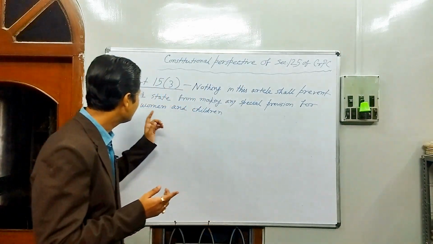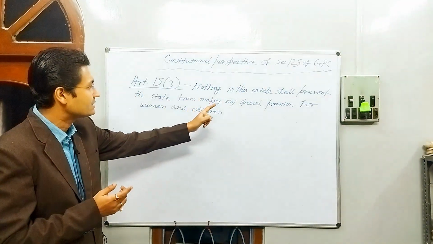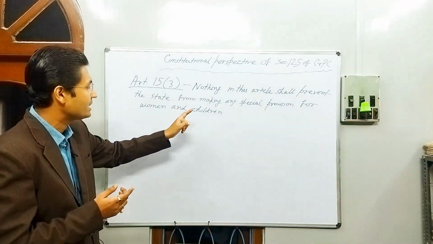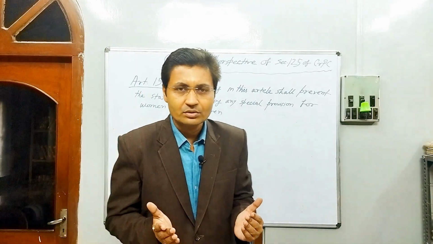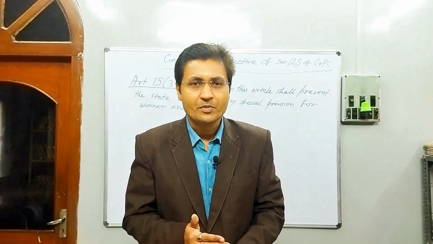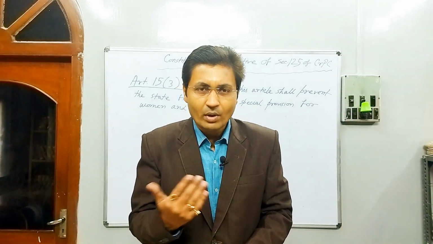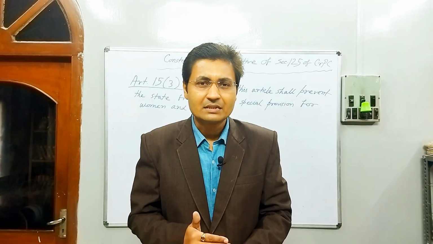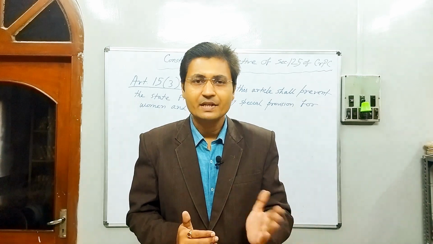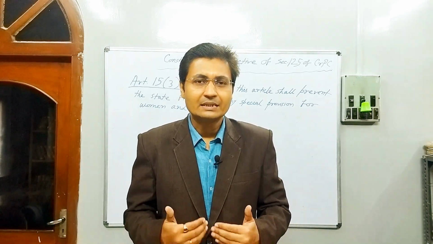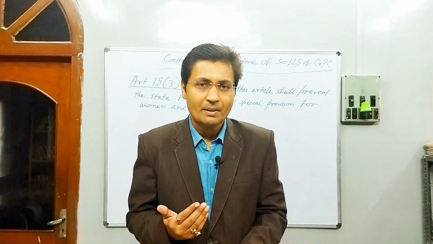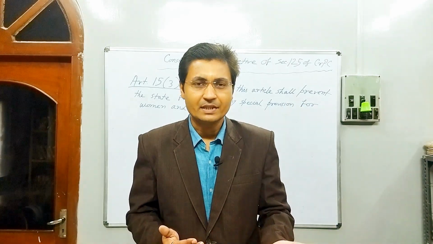Article 15 Clause 3 states that nothing in this article shall prevent the state from making any special provision for women and children. So here also, in section 125, it is not that only the wife can claim maintenance against the husband; but the wife is getting the advantage to apply against the husband.